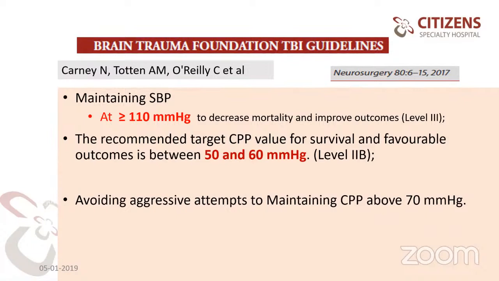So how do I know the intracranial pressure? Again, we need to monitor it. Monitoring of intracranial pressure is not going to improve outcomes because it's a monitoring tool, but definitely you will know what range of CPP you are in and how to maintain it, because this is a very narrow range, 50 to 60 as per the guidelines. We can't know the intracranial pressure without monitoring the ICP in our patients. Next slide, sir.